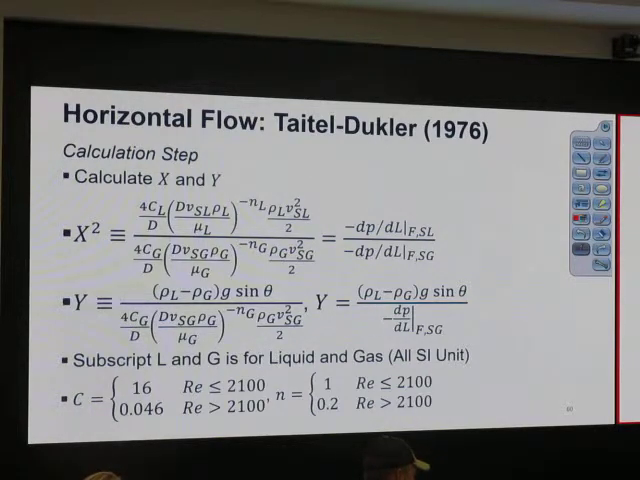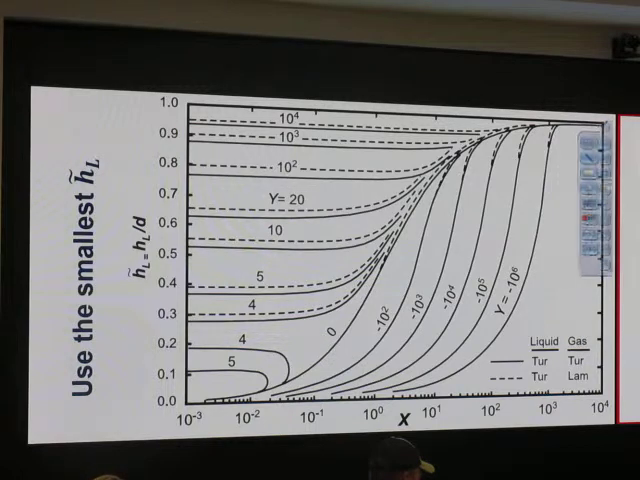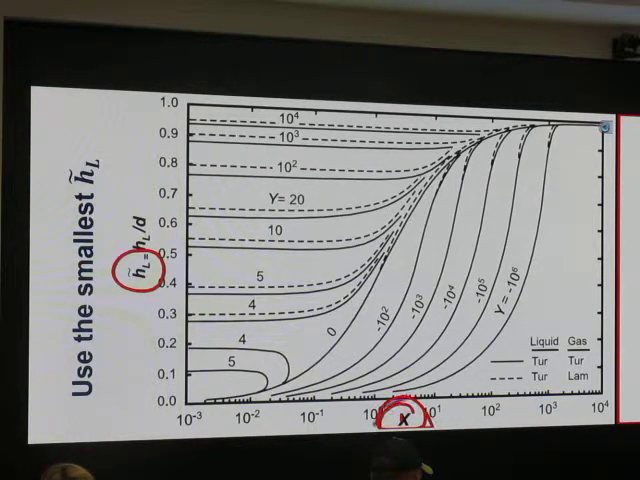Capital X and capital Y are derived based on the combined momentum equation. So the mechanistic model works by, number one, calculating capital X, number two, calculating capital Y. Use this kind of chart to estimate the liquid height. H tilde is the dimensionless liquid height, based on X. So the x-axis on this is X, not X squared. The previous slide is X squared.